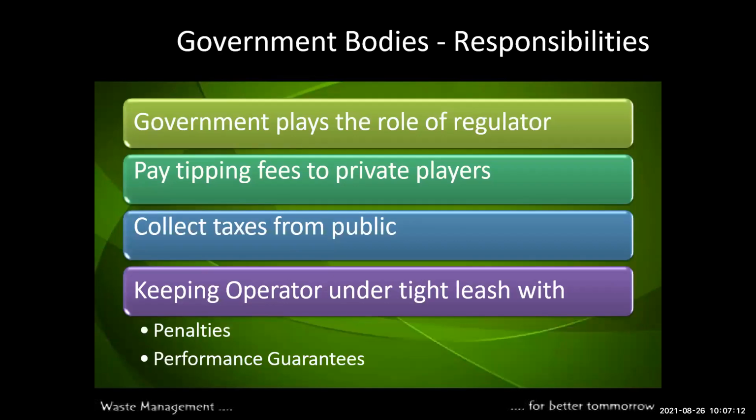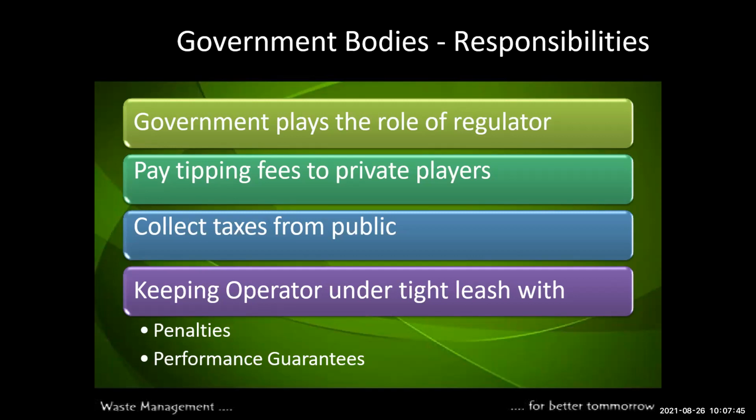Then government body responsibility. What is the responsibility of government bodies? Can anyone define it? What is the government body's responsibility regarding the waste management system? The only responsibility of the government body is the collection of tax, and to give the policy reason, saying: yes, this is my policy, and you keep paying the tax. That is the only responsibility of government bodies.